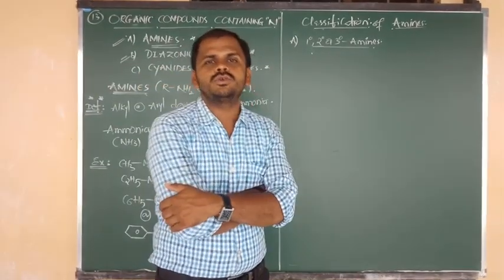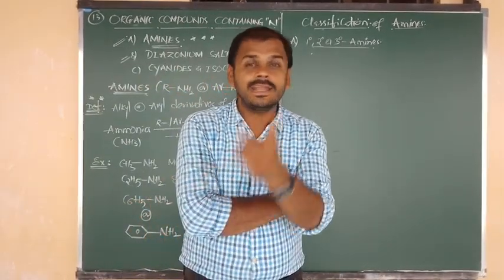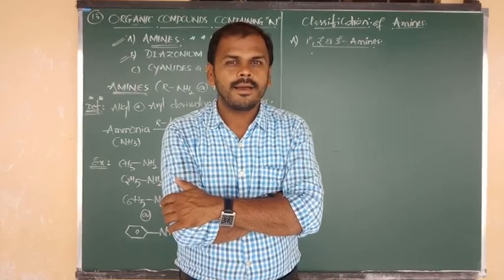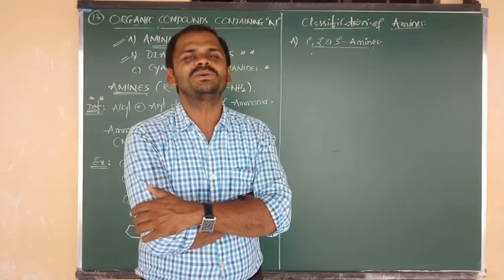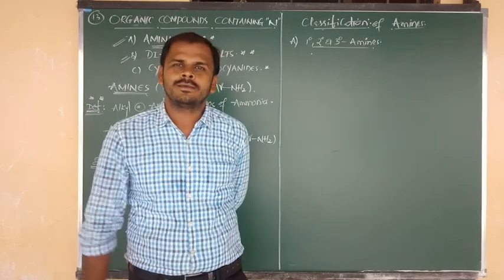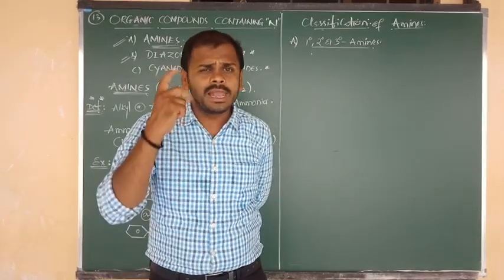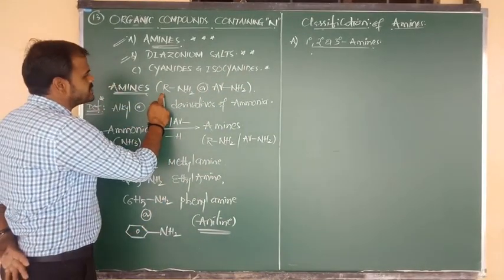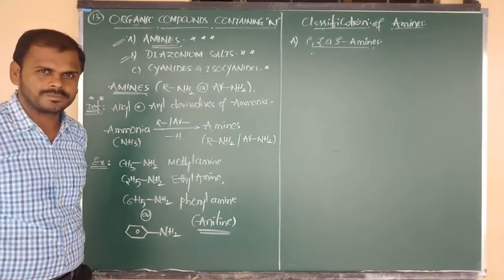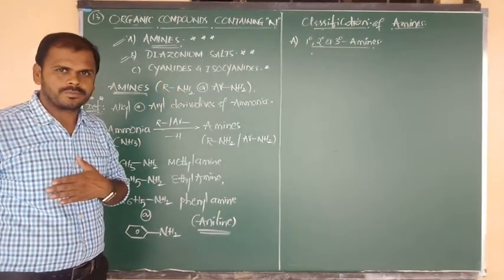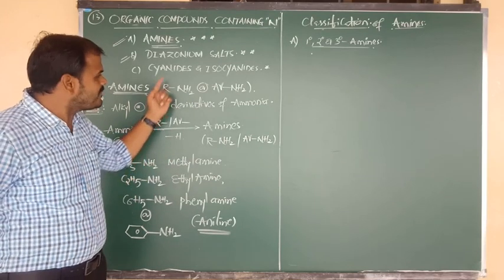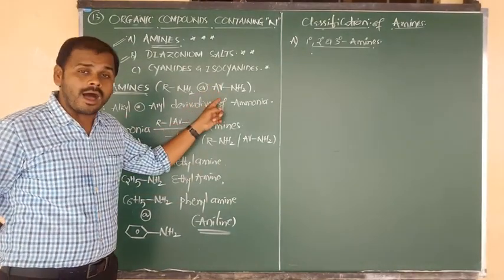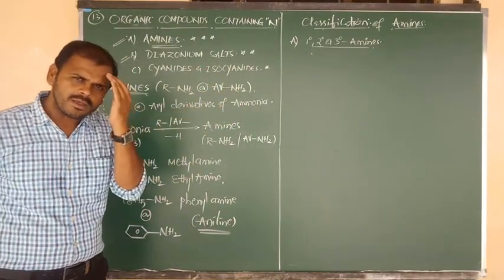Amines are of two types, depending on their nature. Number 1 is aliphatic amines and number 2 is aromatic amines. What is the formula of aliphatic amines? The formula of aliphatic amine we can write as R bonded to NH2. R bond NH2 is the formula of aliphatic amine. And one more is the aromatic amine, Ar bonded to NH2. Try to remember both the formulas.